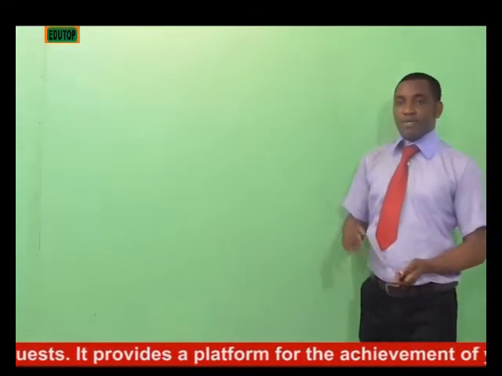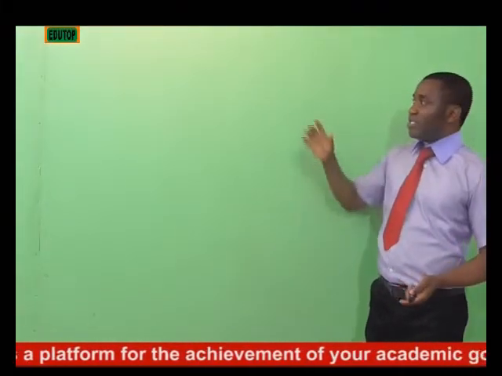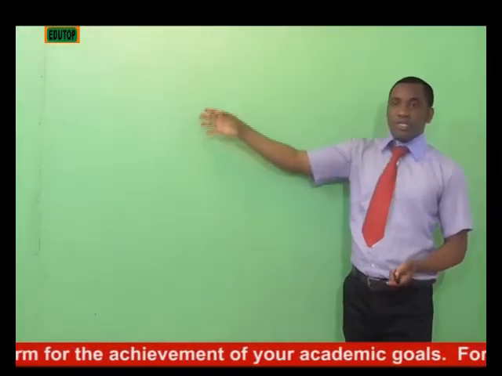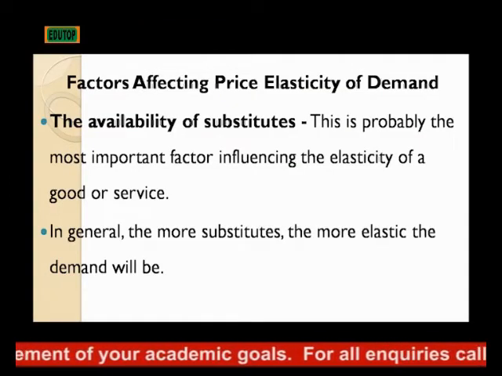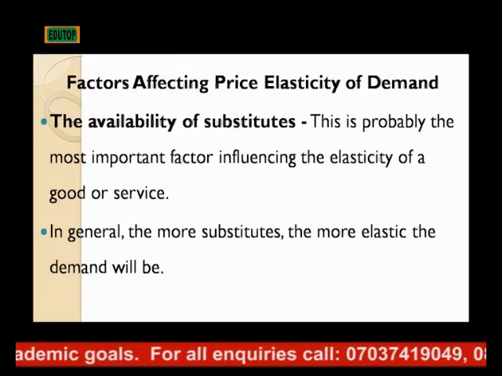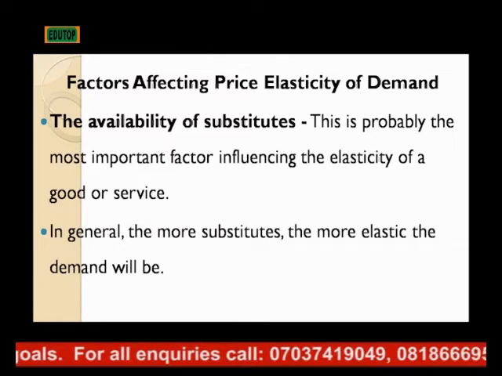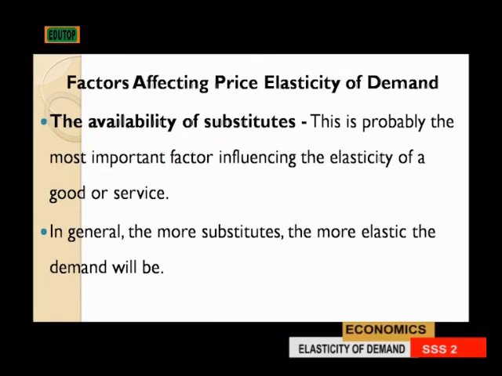Factors affecting price elasticity of demand. One, the availability of substitutes. This is probably the most important factor influencing the elasticity of goods or services. In general, the more substitutes a particular product has, the more elastic the demand for that product will be.